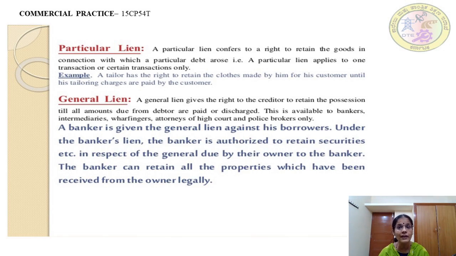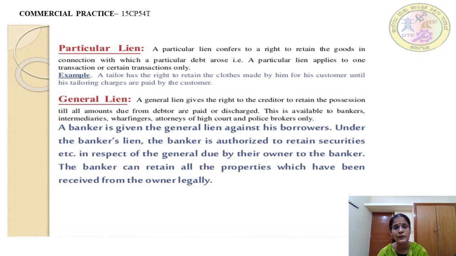But in particular lien, it is not like that. In a particular lien, he can hold only that particular property for which you have taken the debt. But in general lien, he can hold the right to possess all the things whatever I have till I discharge my amount due.